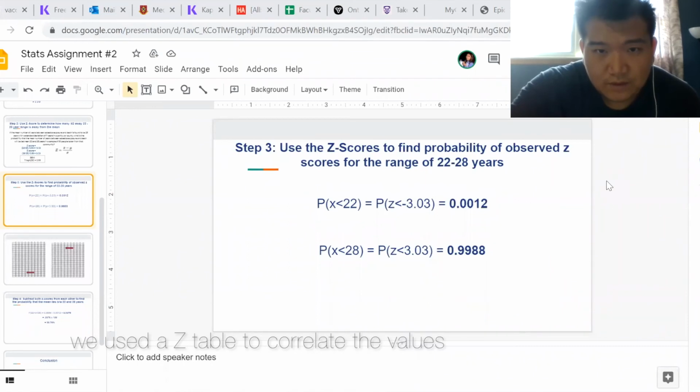All right, so use z-scores to find the probability of the observed z-scores for a range of 22 to 28 years. So we see that the probability of X under 22 equals the probability of Z under negative 3.03, which equals 0.0012. And over here, the probability of X under 28 equals the probability of Z under 3.03 equals 0.9988.